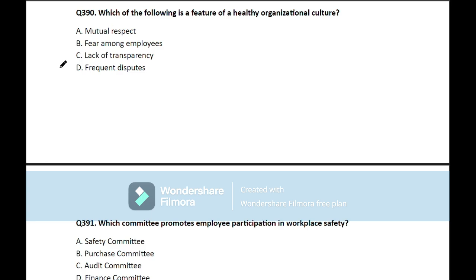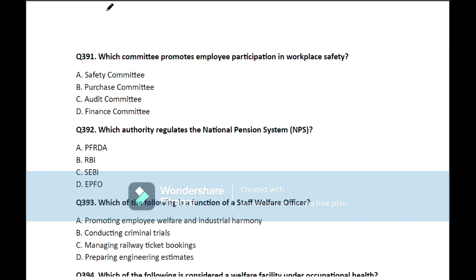question. Question number 390. Which of the following is a feature of healthy organizational culture? So here the correct answer is mutual respect. Move on to the next question.